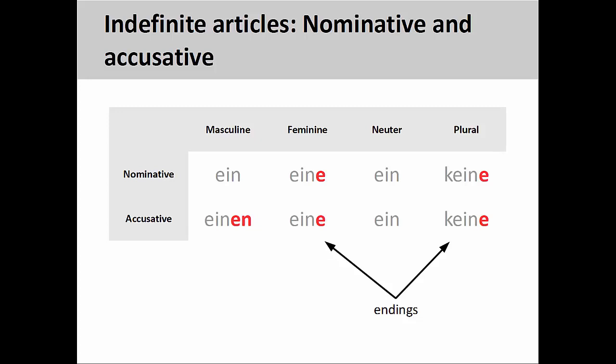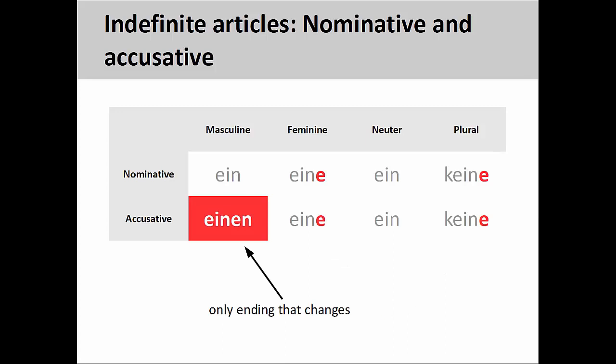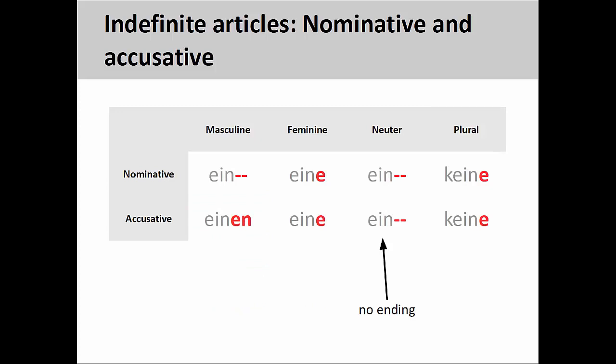The accusative indefinite articles are einen, masculine, eine, feminine, ein, neuter, and keine, plural. Again, the feminine and plural indefinite articles follow the definite article pattern and add an e ending. And, as is to be expected, the masculine indefinite article is the only one that changes as it moves from the nominative to accusative, adding an en ending. Unlike the definite article pattern, however, the neuter indefinite article does not take an ending in the accusative case. This sometimes makes it difficult to determine the gender and case of the noun.